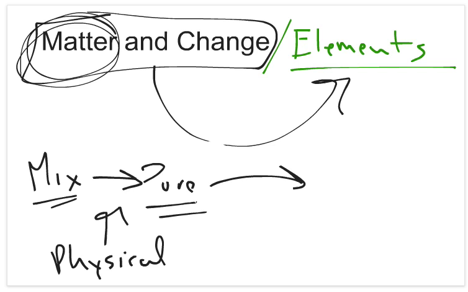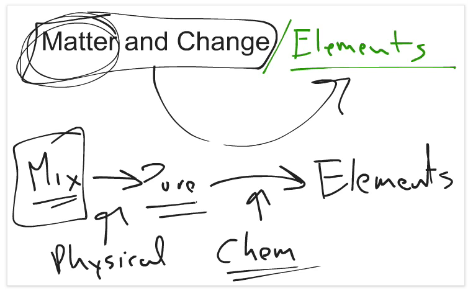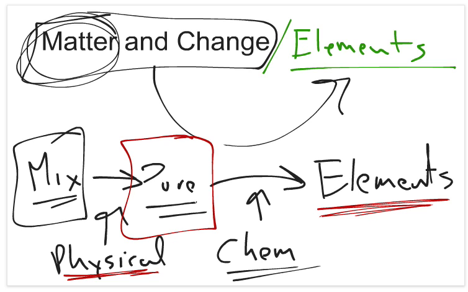Well, we can take those pure substances again and use chemical changes, right? Or chemical processes to separate them into individual elements. Now, there's lots of different ways we can do this. There's decomposition reactions, there's electrolysis, there's replacement reactions, so tons of reactions that we'll look at. But we can take mixtures, this is the important thing, we can separate them into pure substances by physical processes. If those pure substances are compounds, we can take those compounds and separate them into their individual elements with chemical changes.